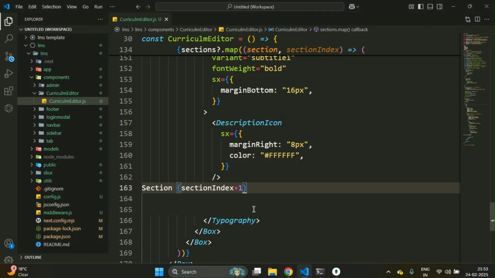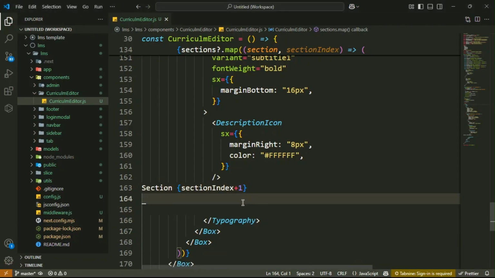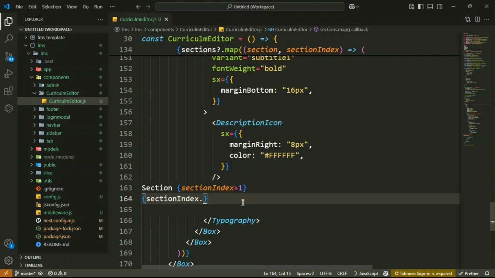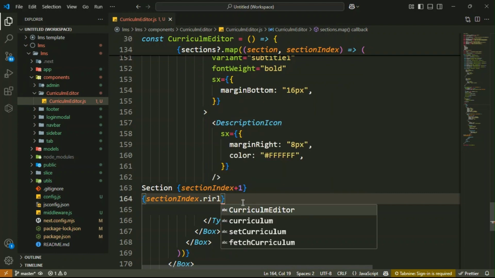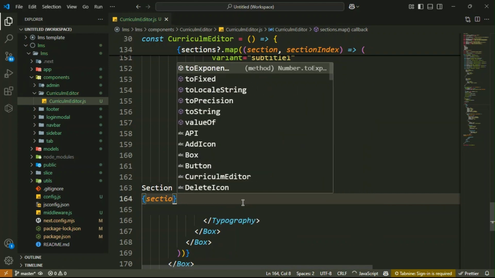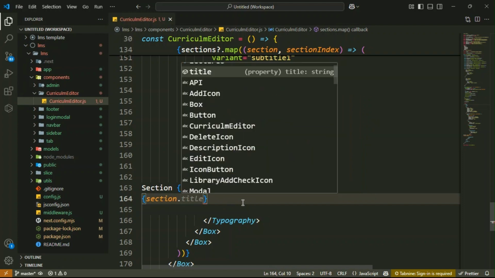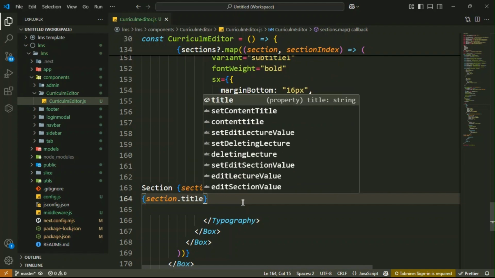Alright. Now after that you have to display the section title. So inside it, section dot title. Not section index, section dot title. Alright.